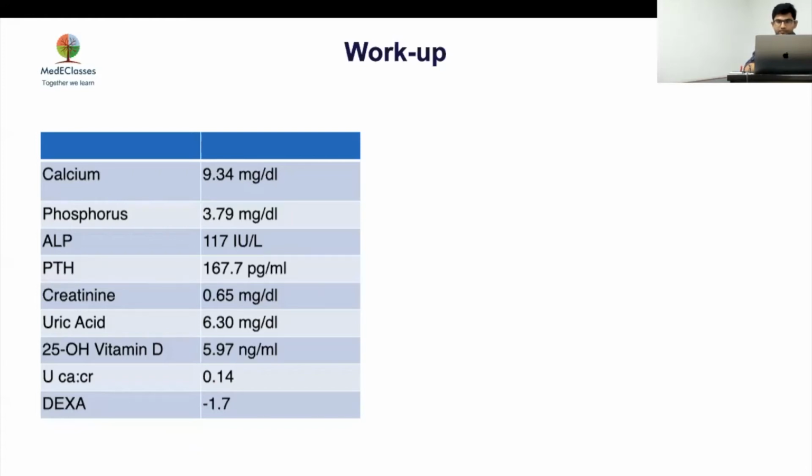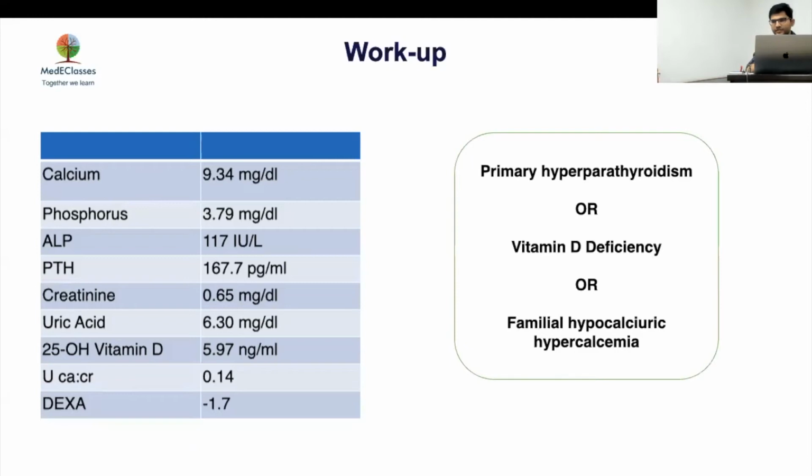Whenever you are doing a PTH, always do a vitamin D. Looking at this report, we have three differentials. Is it primary hyperparathyroidism? Points towards it: we have a high PTH, but his calcium is normal, he has a low urine calcium creatinine ratio, and he's just mildly osteopenic. Is it a vitamin D deficiency and nothing else?